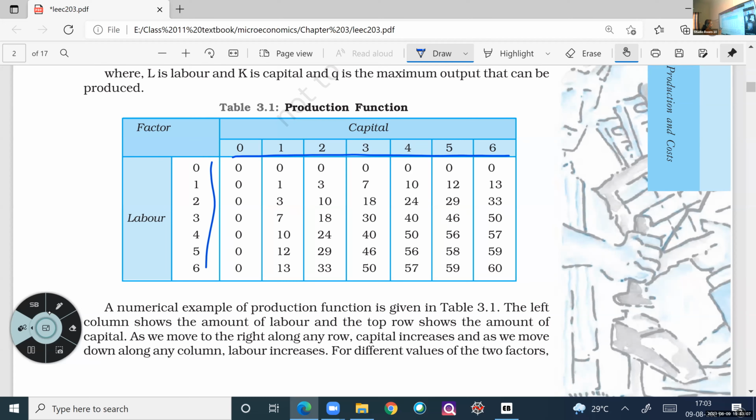So what is this table showing now? What are they telling about? Sanam, can you tell? What does this table represent? Some production function. Production function. What is a production function?